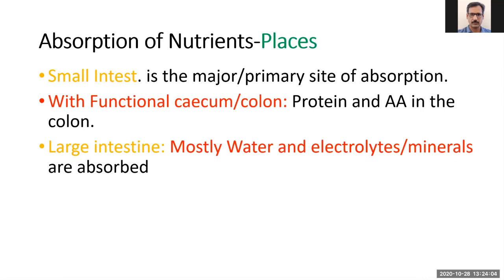In the rest of the large intestine, like the cecum, colon, and rectum, mostly water gets absorbed along with the electrolytes, meaning the minerals, present in the water or in the material passing through the large intestine.